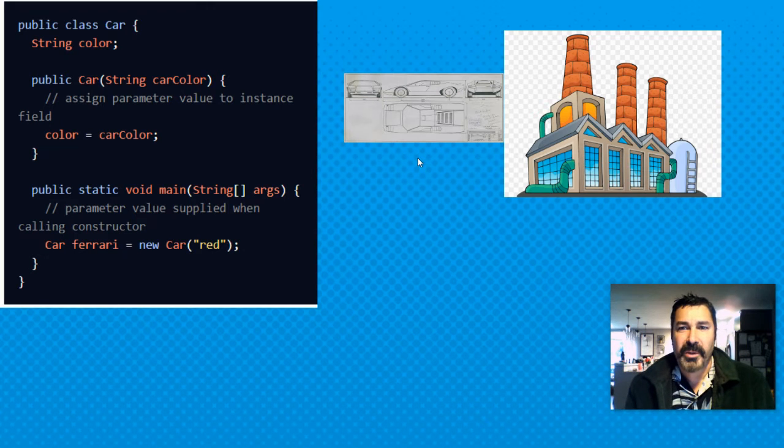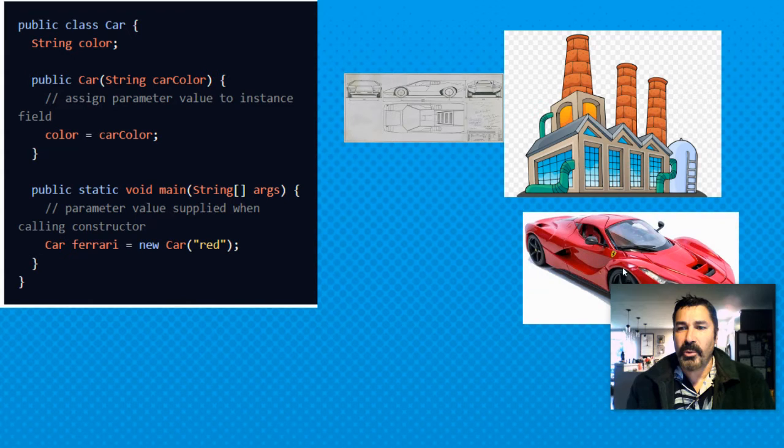You're going to have the road class. So all these different classes come together to build your game or your program. But in this case, you have the car class. You say the new keyword, and all of a sudden you actually build one of the objects. So classes and objects are fundamental to the thing.